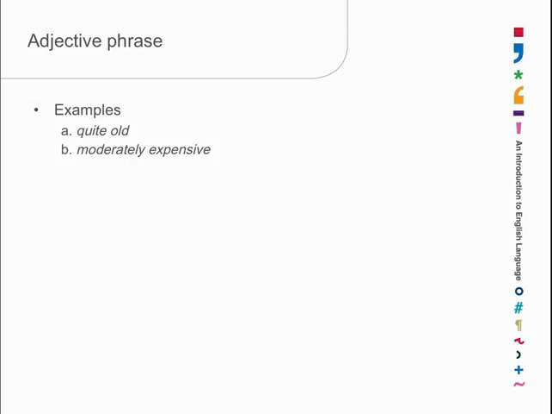Moderately expensive, it's expensive that's the head of moderately expensive. Moderately is telling us more about expensive, it's telling us how expensive, and we could strip it off and still have the same basic concept, namely expensive. Here's a much longer case, quite moderately long in the arms.